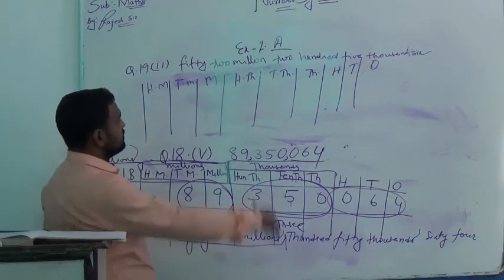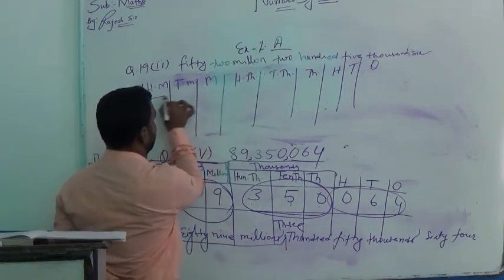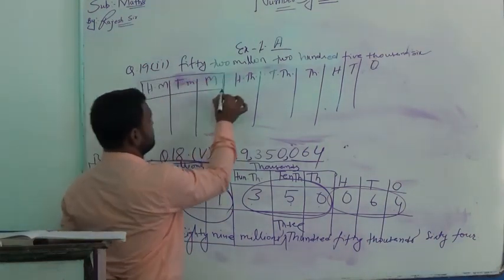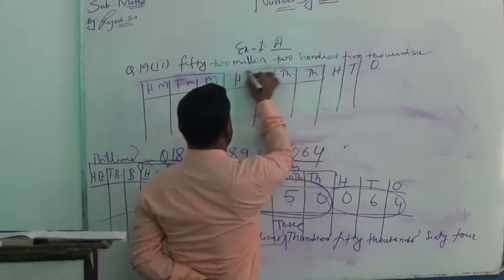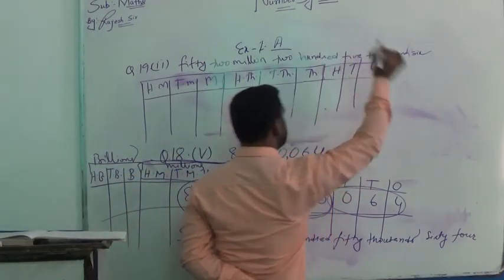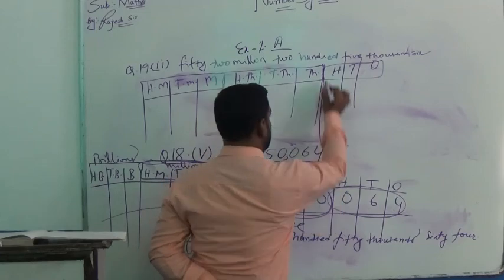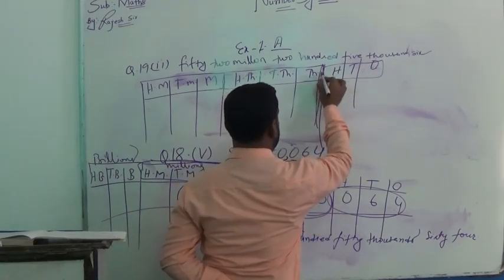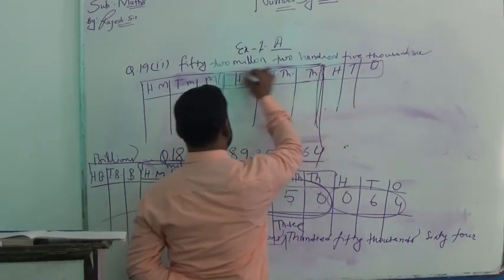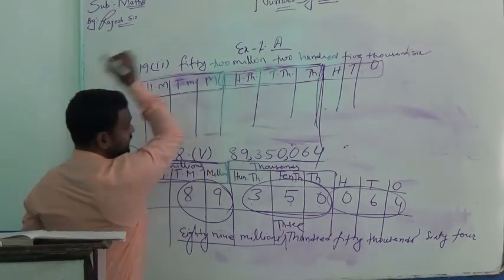This is the part of million and this is the part of thousands. Three parts are there: ones, tens, hundreds; thousands part; and million part.